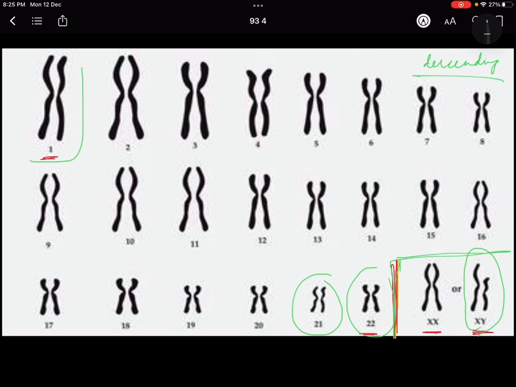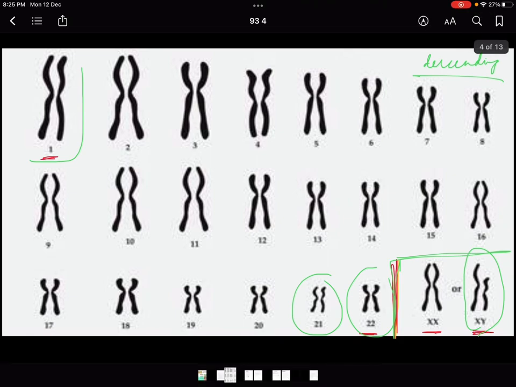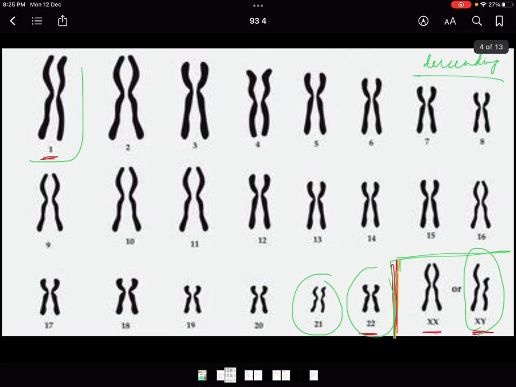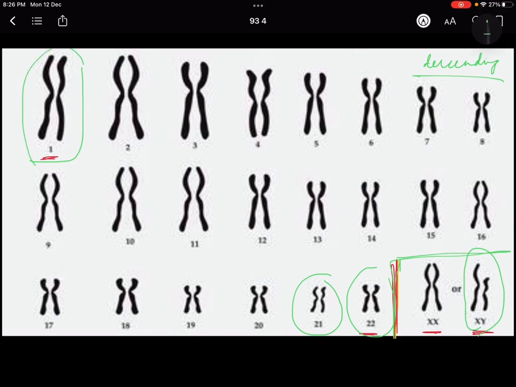So this is one thing. Then they have differences even in their shapes and even in their sizes. So this is a little bit that you should know before you start to study about chromosomes. Now I'll just tell you different types of chromosomes. For example, this one, you can call as a submetacentric. Okay, the first one you will call as a submetacentric. I'll tell you what it is, don't worry, just try and understand.